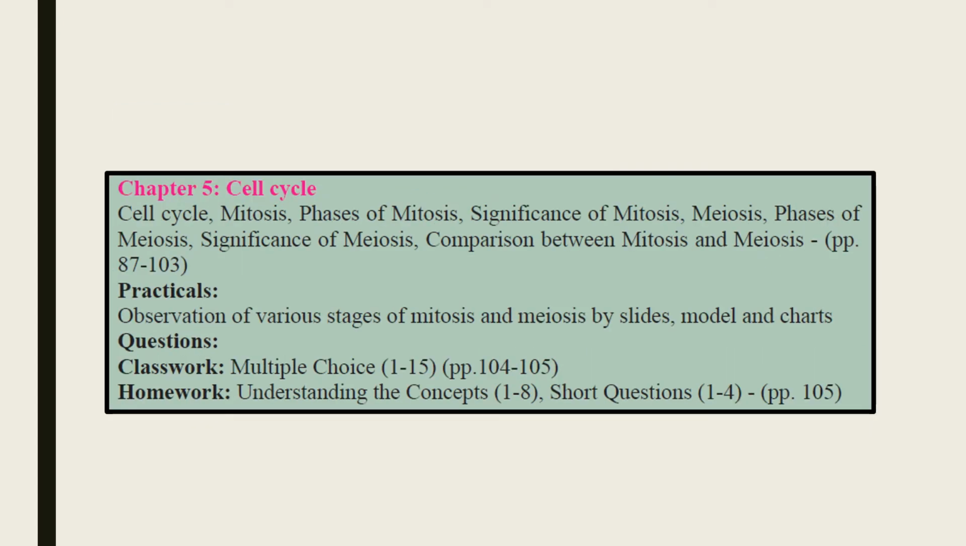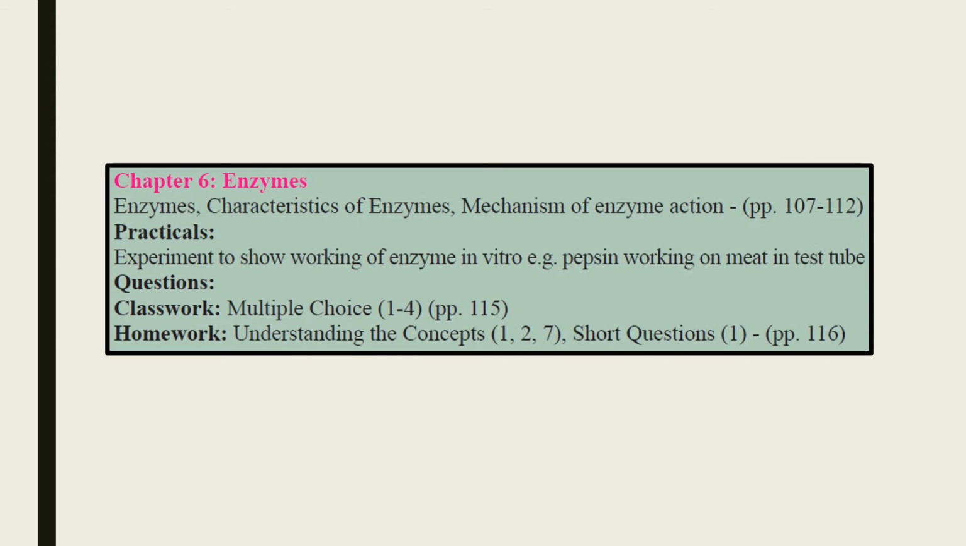Chapter number 5, which is Cell Cycle. This is a complete chapter. Only the topic of apoptosis and necrosis, which is present on page number 102, is not included. The rest of the chapter all the students are supposed to cover. From chapter number 6, which is Enzymes, the topic of factors affecting the rate of enzyme action, which is present on page number 109, is not included in the syllabus for this year, and hence all the short questions, understanding the concepts or MCQs related to this topic are not part of our curriculum for this year.